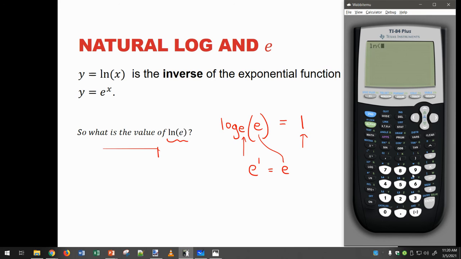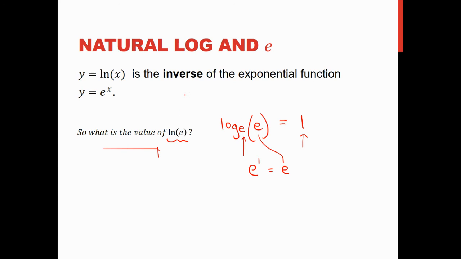If we try this on our calculator, natural log, and e is right here above. So second e, and I always have to type in a number: e to the what power? So e to the first, that is just e, and I get 1. Okay, so that's an important result. Natural log of e equals 1.